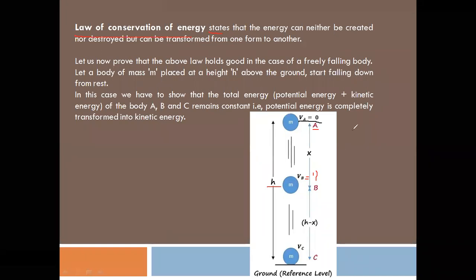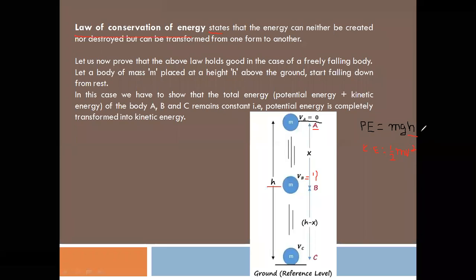What is the formula for potential energy? mgh. Okay, very good. So what is the formula for kinetic energy? Half mv square. Okay, so potential energy is mgh, where h is the height above the ground.